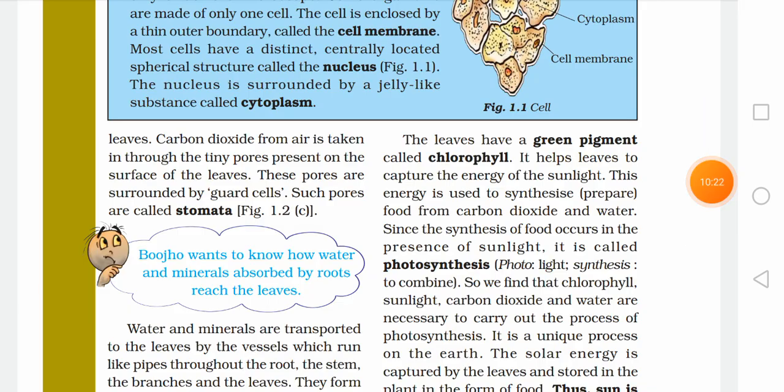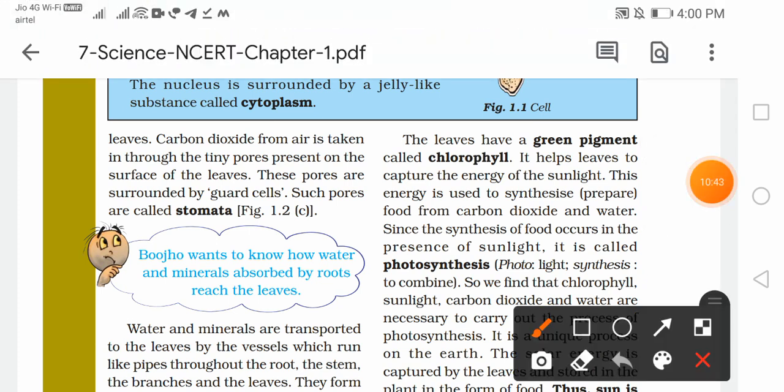जो छोटी leaves जो होती हैं, the leaves of the plants, they have tiny pores on them, and the pores are called stomata. And what is the function of stomata? Stomata helps the plants to absorb the carbon dioxide, right? These are tiny pores which we have. Now these pores are surrounded by guard cells.